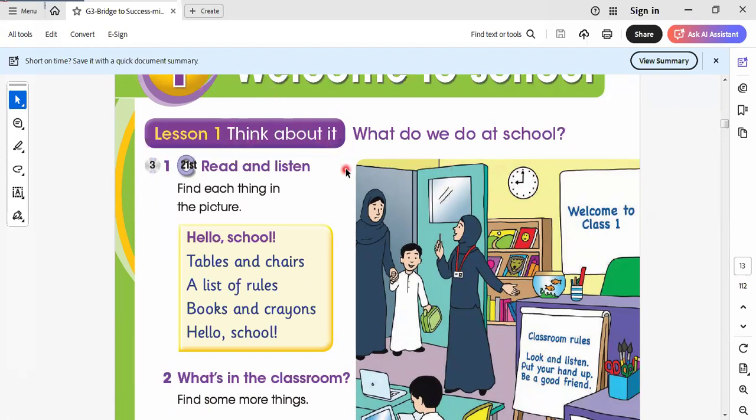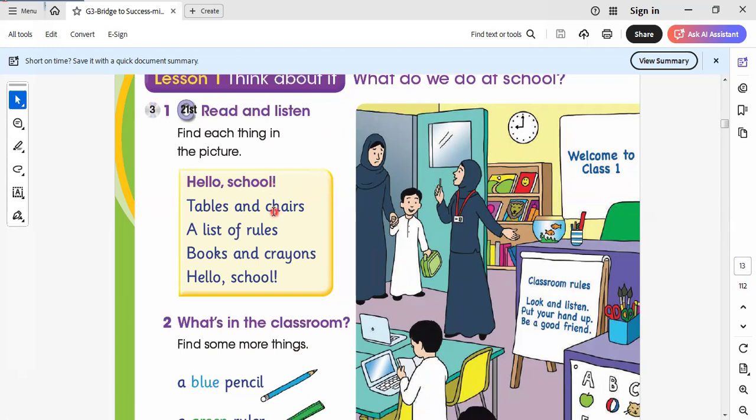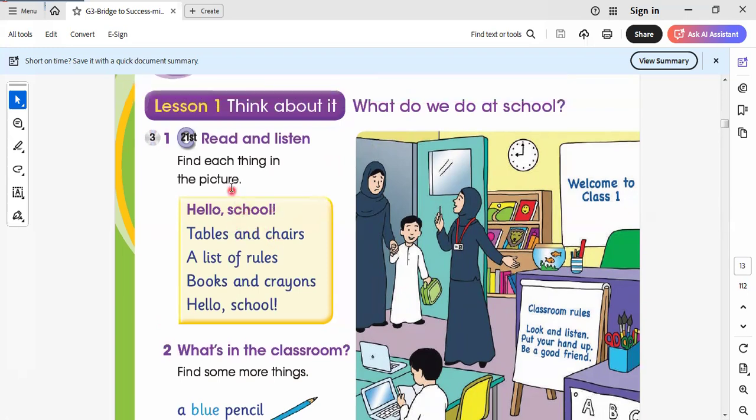Here we say, think about it. What do you do at school? Here we give you a question to know what we do in school. In school we learn. In school we listen to our teachers. In school we learn something new. We play with my friends. All these are the things that we do in school.